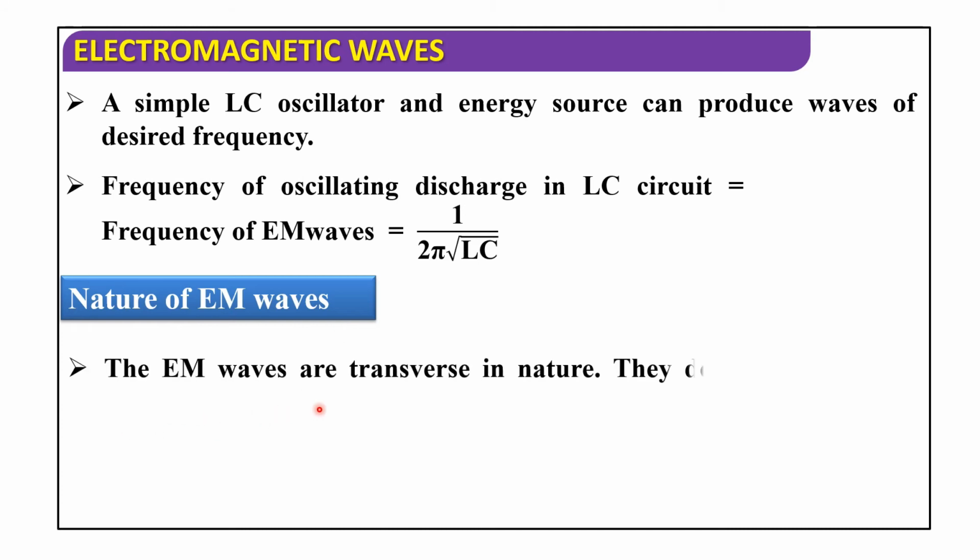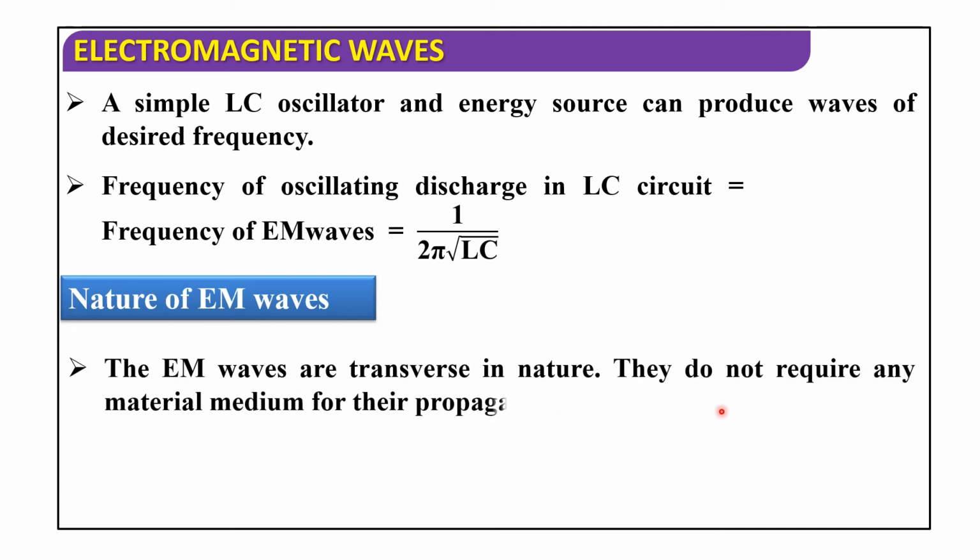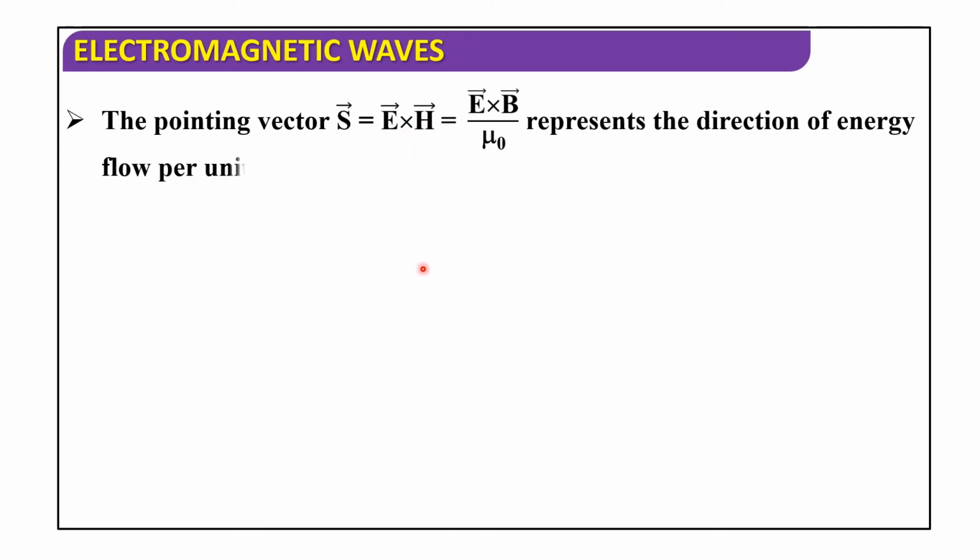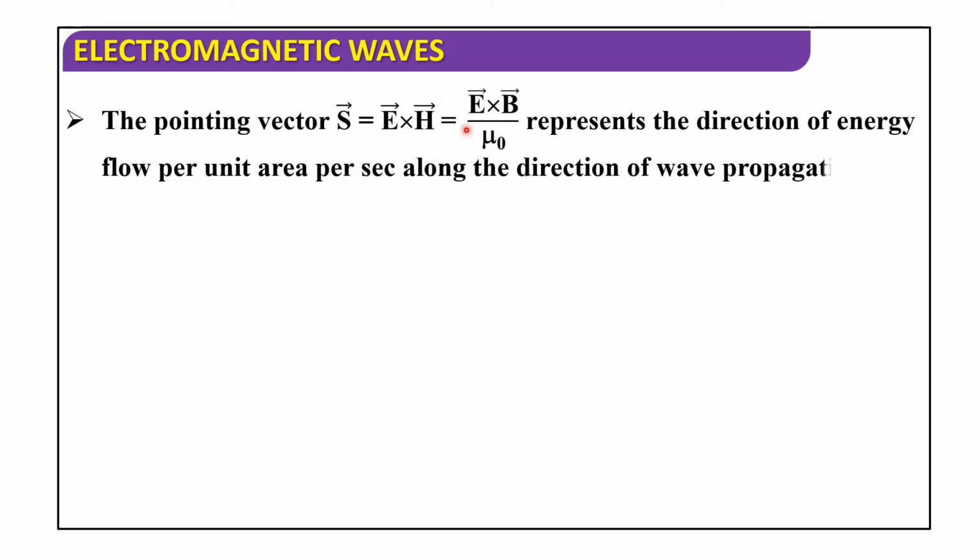The EM waves are transverse in nature. They do not require any material medium for their propagation. Next, the Poynting vector S = E × H = E × B/μ₀ represents the direction of energy flow per unit area per second along the direction of wave propagation. So its unit is watt per meter squared, W m⁻².